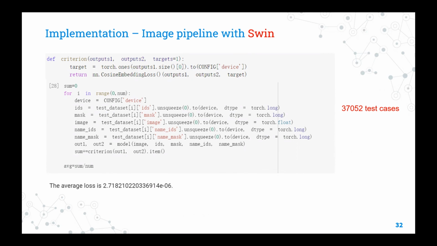Then we calculate the cosine embedding loss of these two outputs. In order to show the test effect more comprehensively, we test all the 37,052 test cases and calculate the average cosine loss value. The average loss result is 2.72E-06. This is a very low loss value, which means the matching ability of our model is good.